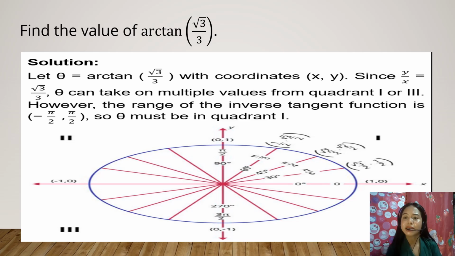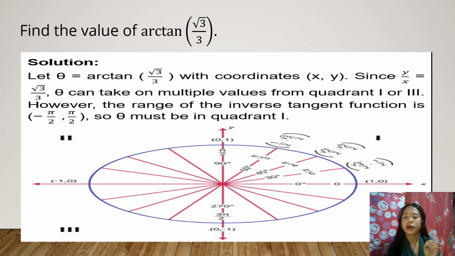Since y over x equals square root of 3 over 3, theta can take on multiple values from quadrant 1 or 3. However, the range of the inverse tangent function is negative pi over 2 and pi over 2. So theta must be in quadrant 1.